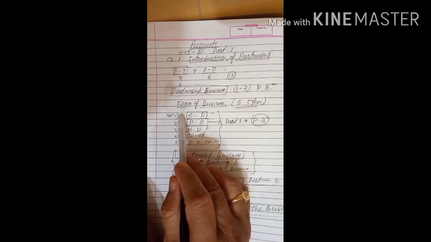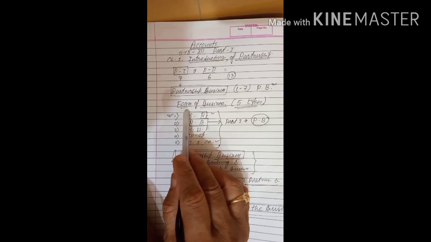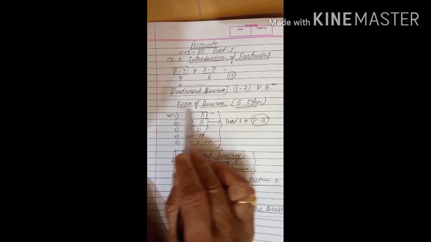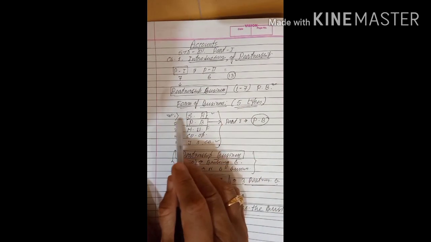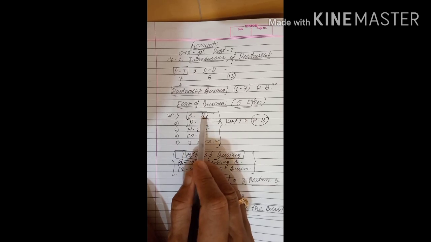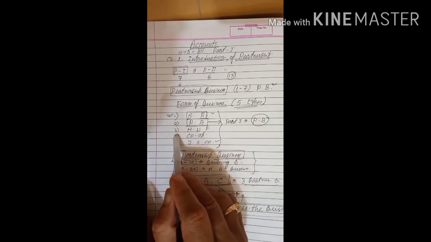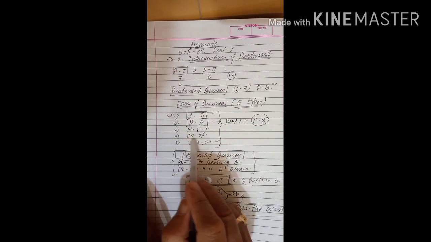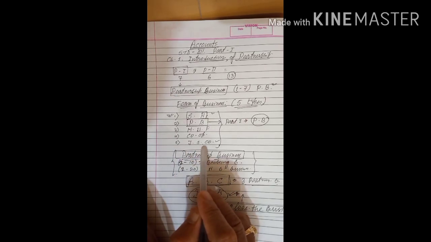All of you know from the 11th standard how many forms of business there are. There are a total of 5 forms of business. First, the SP, meaning sole proprietorship business. Second, partnership business. Third, Hindu undivided family. Fourth, cooperative society. And the last one, joint stock company.